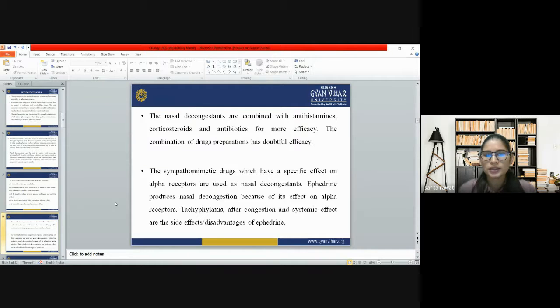Sympathomimetic drugs which have a specific effect on alpha receptors are used as nasal decongestants. Ephedrine produces nasal decongestion because of its effect on alpha receptors. Tachyphylaxis after congestion and systemic effects are the side effects or disadvantages of ephedrine. So we use sympathomimetic drugs for the treatment of nasal congestion, but mostly we use ephedrine. But the side effect of ephedrine is tachyphylaxis, so we use it less.